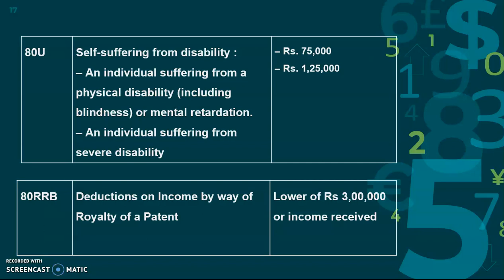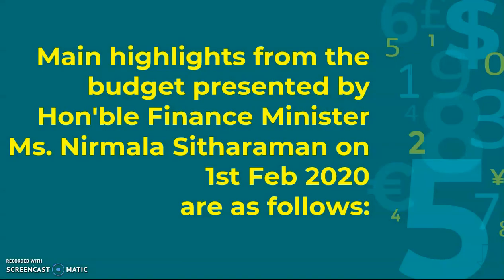Okay. So 80 RRB is for if I am getting any income from a patent or royalty basis, so I can deduct up to 3 lakh or the total income received, whichever is lower. So if my income from the patent or royalty is 5 lakhs, I can deduct only 3 lakhs. Or if I am earning 2 lakhs from the patent or royalty, the 2 lakhs can be deducted. So whichever is lower, I can get the deduction under section 80 RRB. Okay. So with this, the main sections are over.